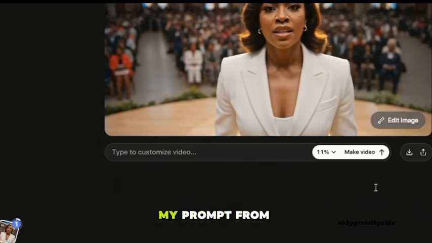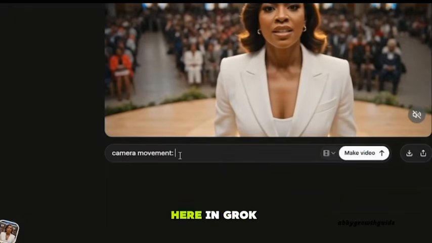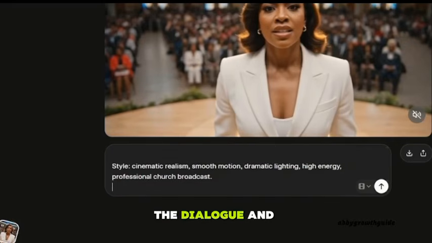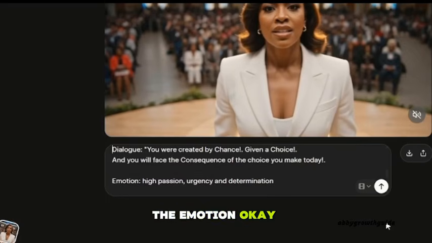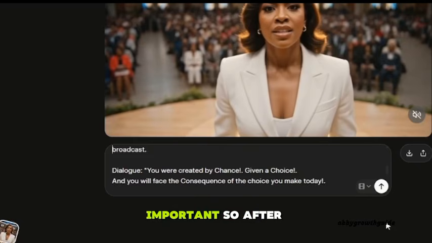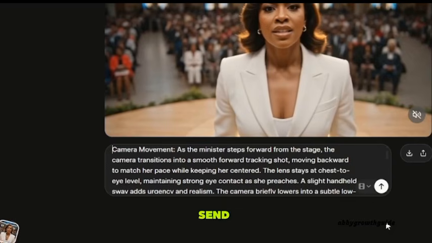I want to upload the picture I just screenshot from here. Then I copy my prompts from ChatGPT. That is my camera movement. I will copy the camera movement and paste it here in Grok. Also, I'm going to paste the style, the dialogue, and the emotion. Okay, which is very important. So I want you to take note of the dialogue. It has to be in quotation, and you have to make sure it is well punctuated so the minister can sound human. Okay, this is highly important. So after all this have been inputted, so I'm going to send.